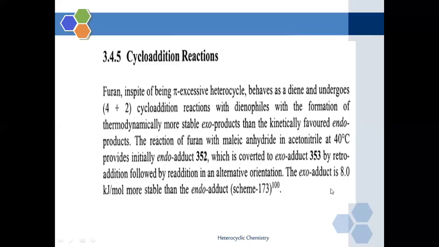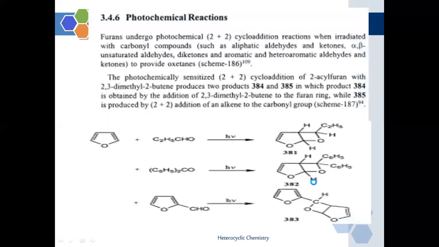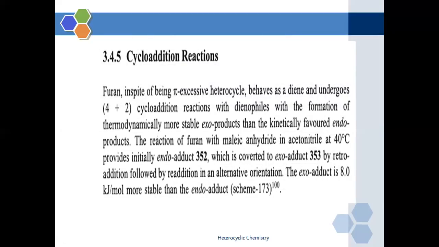The exo adduct is 8 kilojoule per mole more stable than the endo adduct.